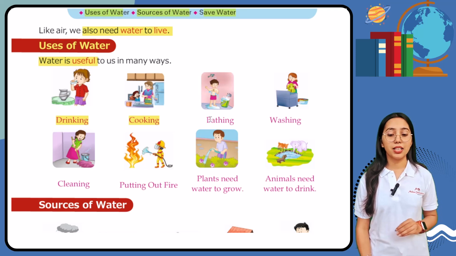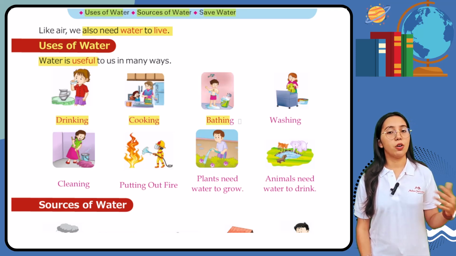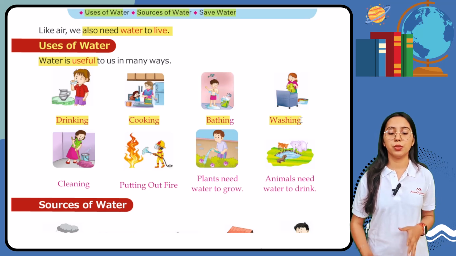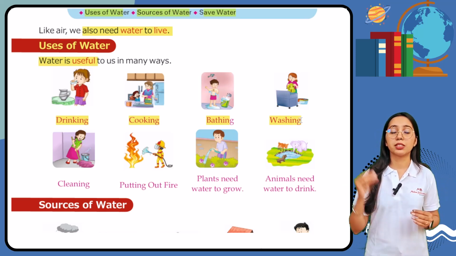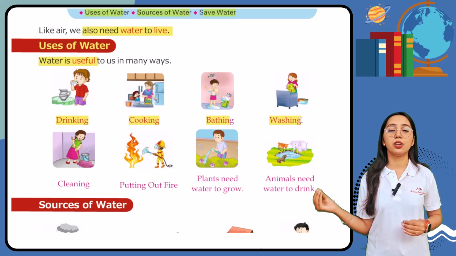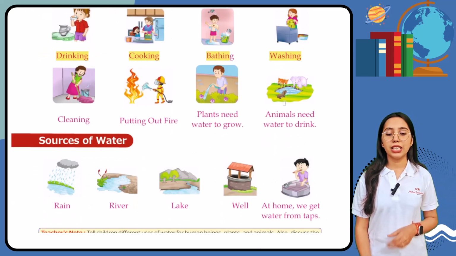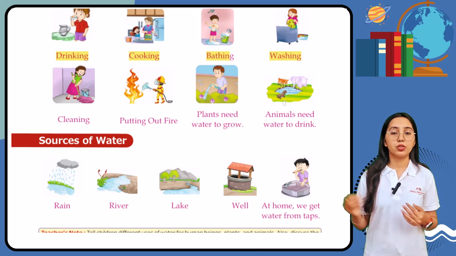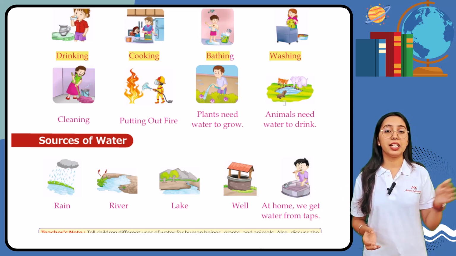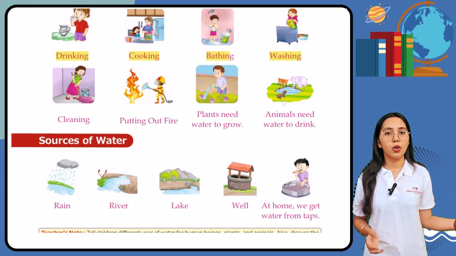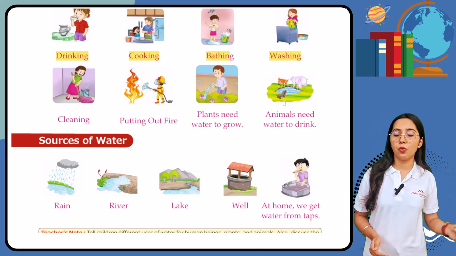Then we have bathing. So for bathing also we need water. Then we have washing. So for washing purposes also we need water, right? We are going to make our clothes clean only by washing it with water. Then we have cleaning. So we all must have seen our homes getting clean, right? And how our homes are getting clean, it is by the use of water only.